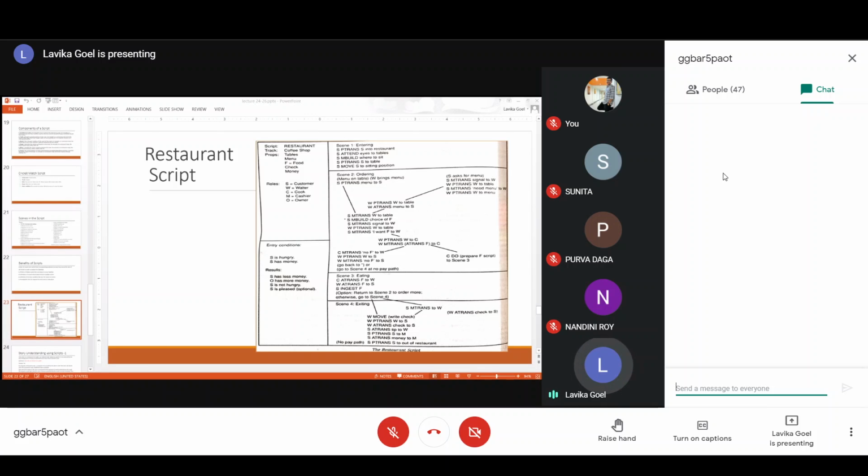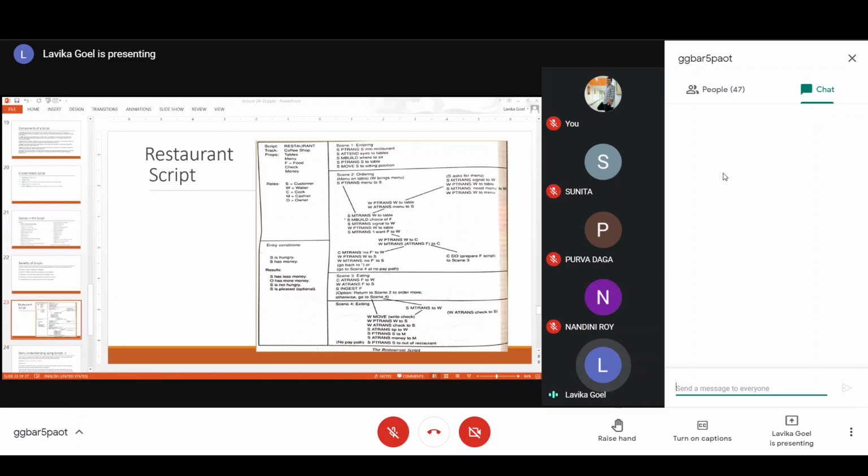Now, S is pleased is optional, because if the food is not good, then he may not be pleased also. So that is why we have just placed it as an optional result. So these are the different basic components of the script. And now the leftover component is the scenes.